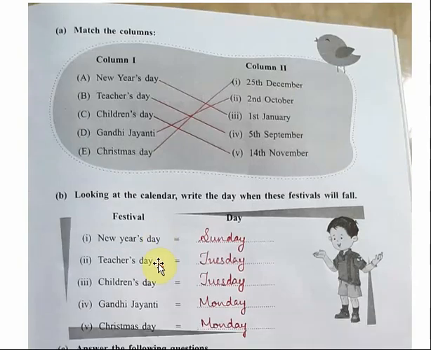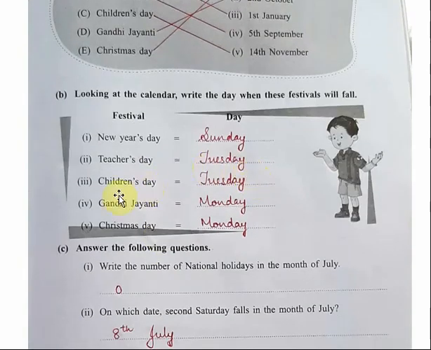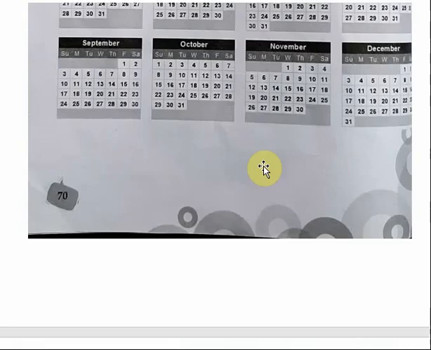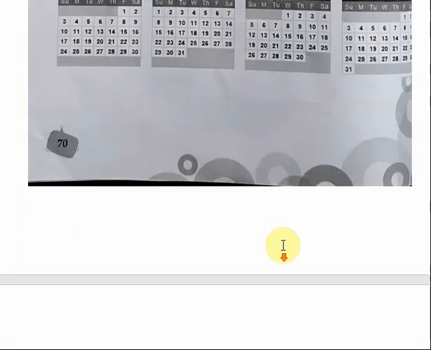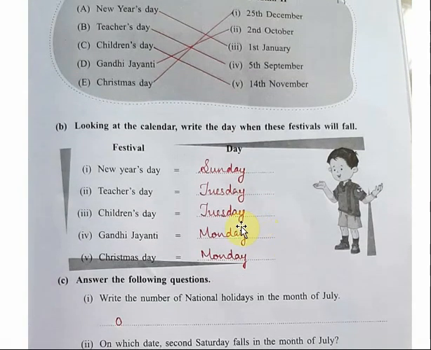So write here the answer Tuesday. Next one is Children's Day. Children's Day is celebrated on 14th November. See, where is 14th November here? Here you can see this is 14th November which falls on again on Tuesday. So write the answer Tuesday.